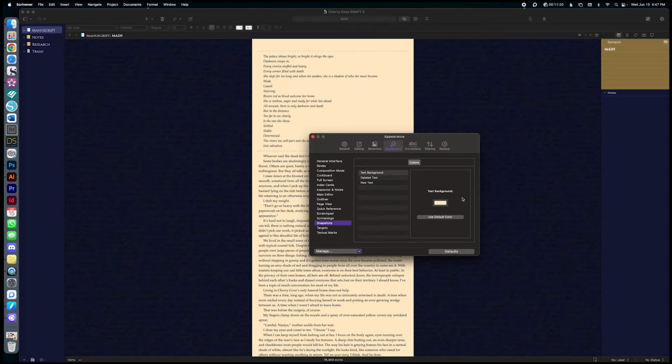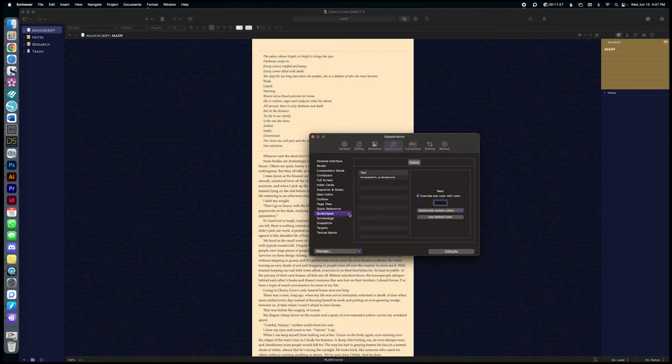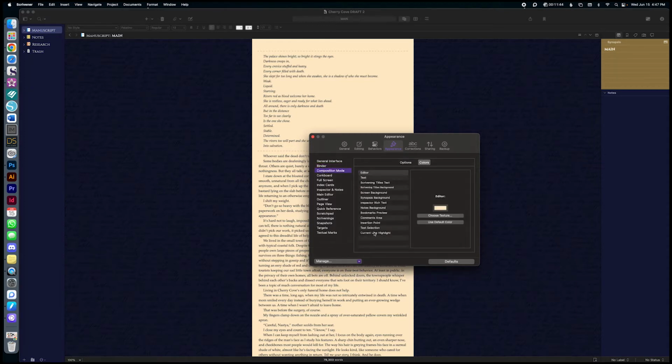There are all of these different things that you'll be able to change. For example, under snapshots, you can change the color of your text background. You can add images, different text colors and preferences. As you go through your appearance, like in all of these binder options, the binder is this part here, you can change the fonts and the colors there. You can change the composition mode as well. There are all of these different areas, like here we change the screen background, different backgrounds for everything. So lots of changes that you can make.